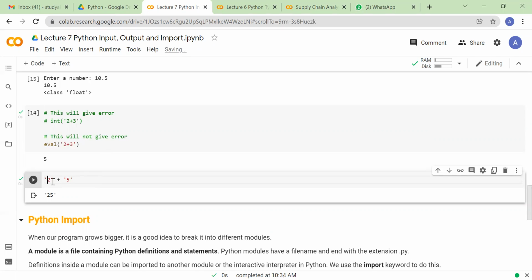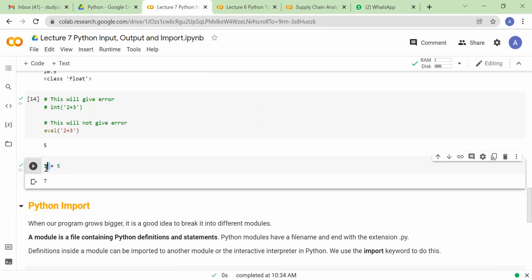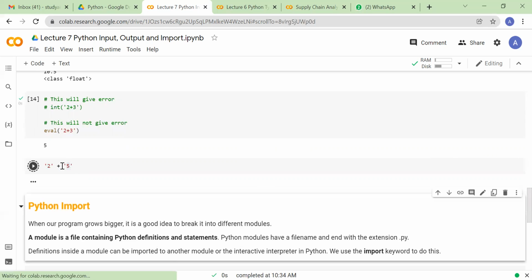These are the two data, right? If these two data are integer, and if I perform addition operation, it will add 2 plus 5, 7. But if these two values are string, and if I perform the addition operation on it, it will just simply paste those two characters together, right? So be very much cautious.